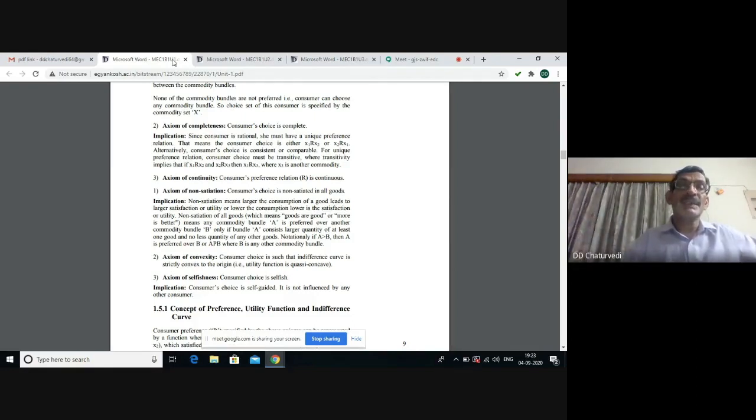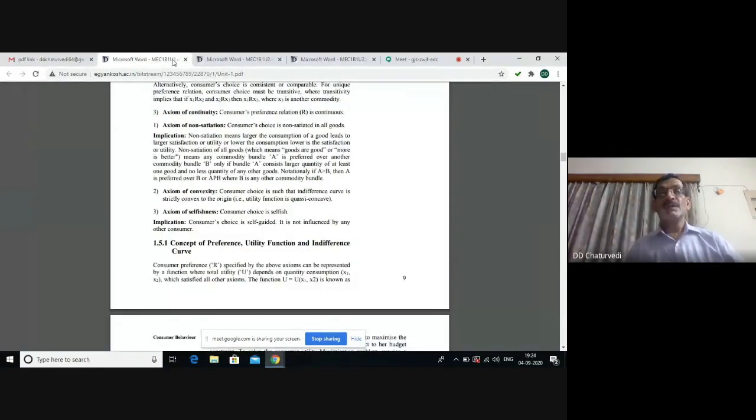More is considered to be better. This happens because goods are considered as good, that means they are giving positive utilities or satisfaction to the consumer. So in case there are two combinations A and B, then A is greater than B would imply A is preferred to B.